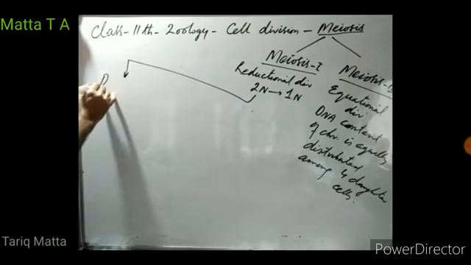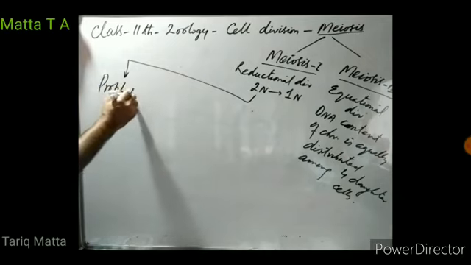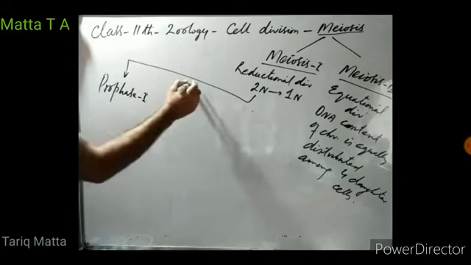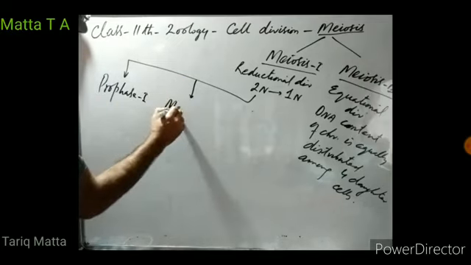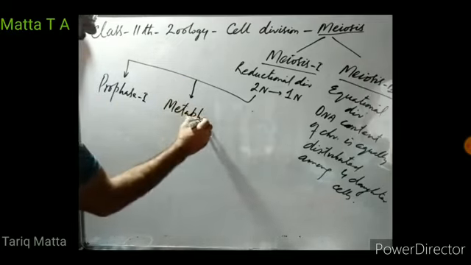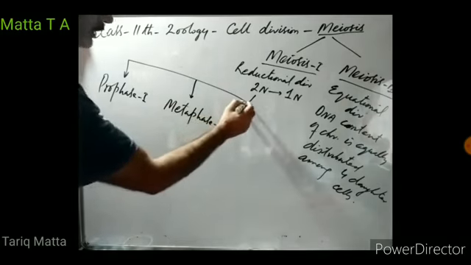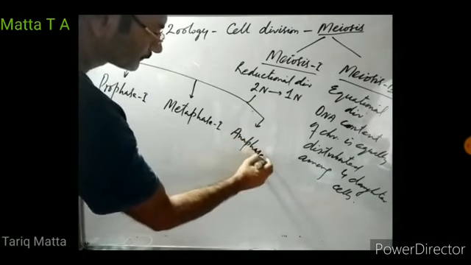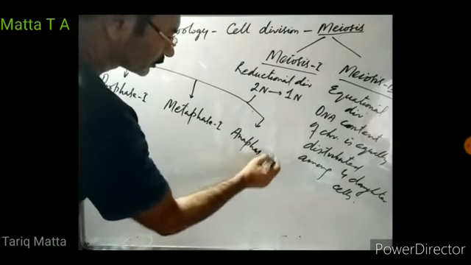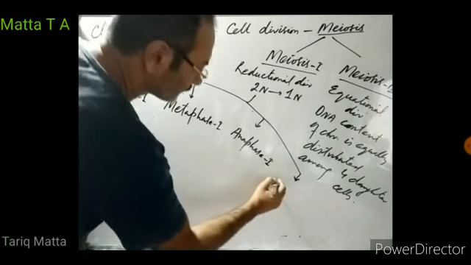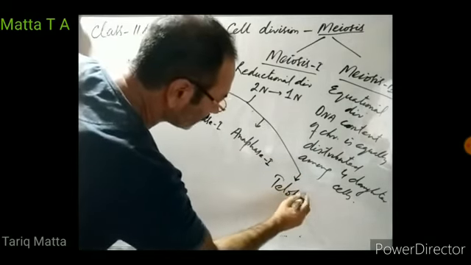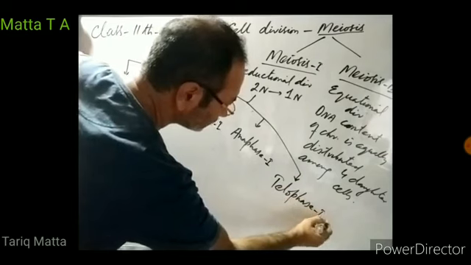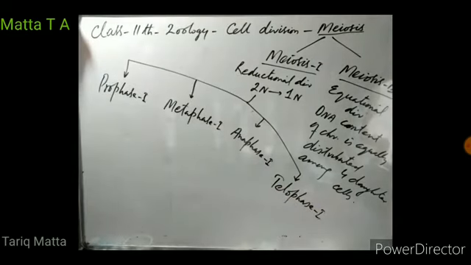There is prophase first, metaphase first, anaphase first, and then telophase first.